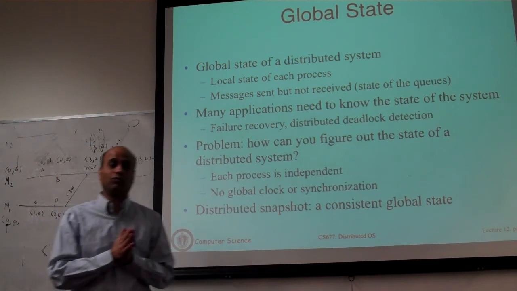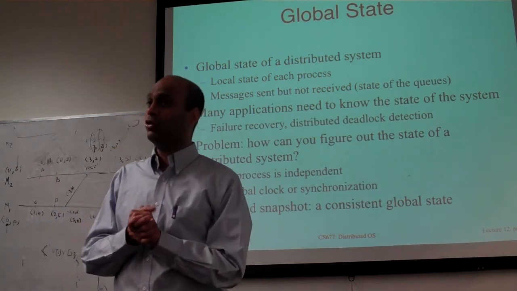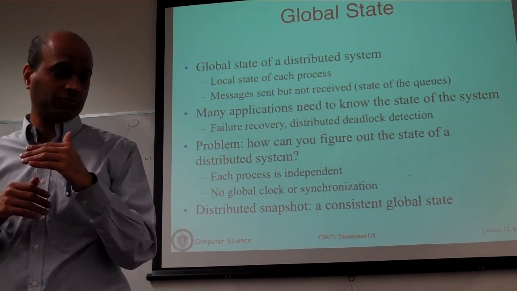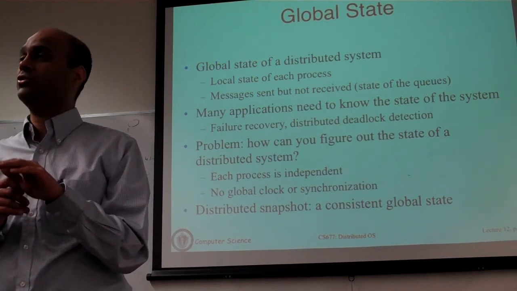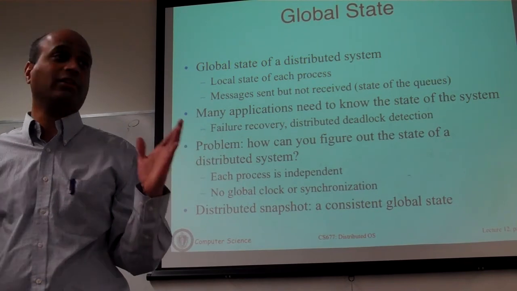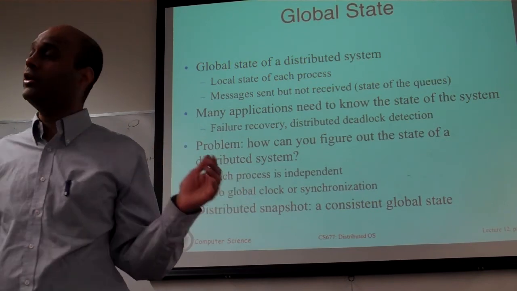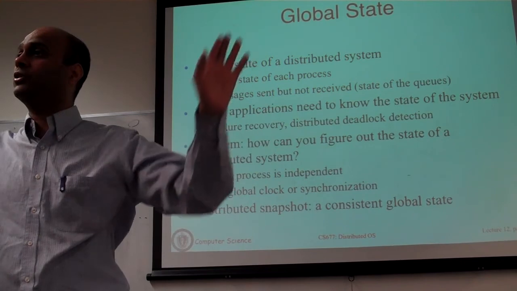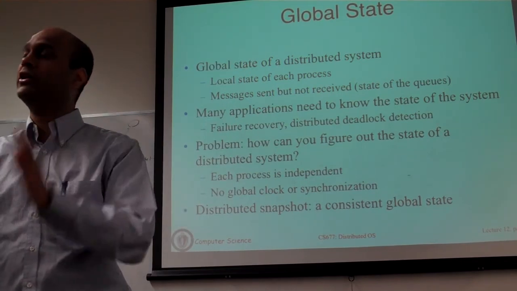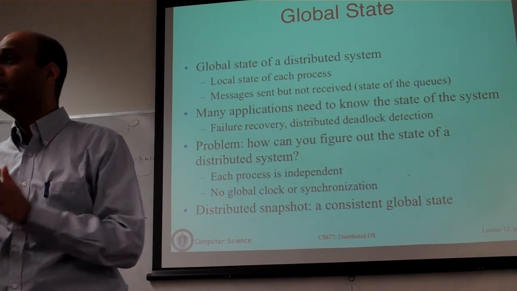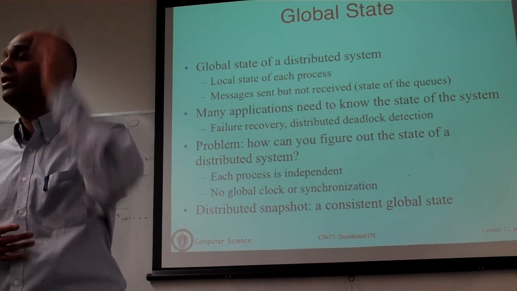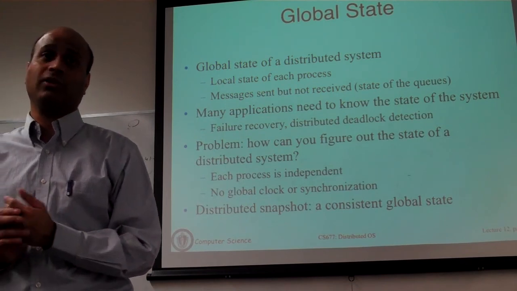So you may ask, what does it matter? Why do I even need to know this? There are reasons why it's important to know what is global state. Think of, let's say you are doing a research experiment where you are running a set of parallel jobs on a set of machines. Each job does some computation, they all coordinate and produce a result. And let's assume that they are long-running jobs. Maybe it's a map-reduce job that takes 6 hours to finish or some such thing.